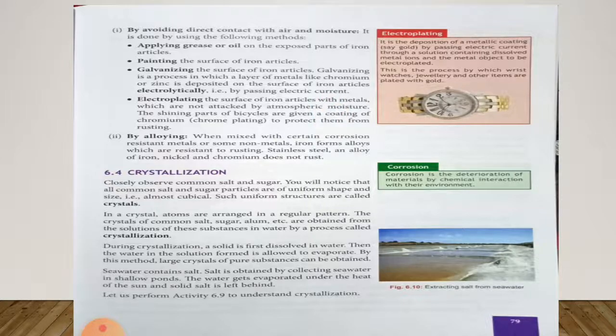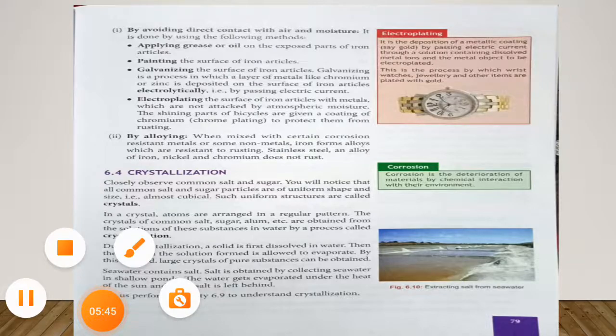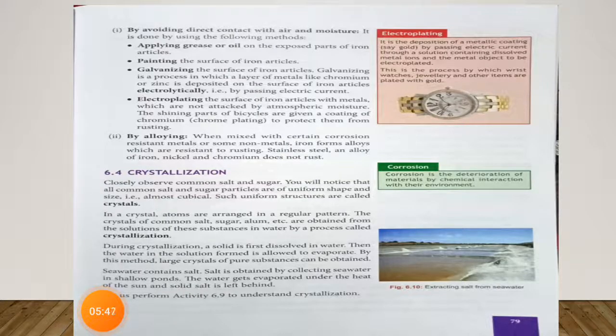So, galvanization is a process in which zinc or chromium is deposited on an iron article by passing electric current so that the iron article does not rust. Now, next, electroplating.